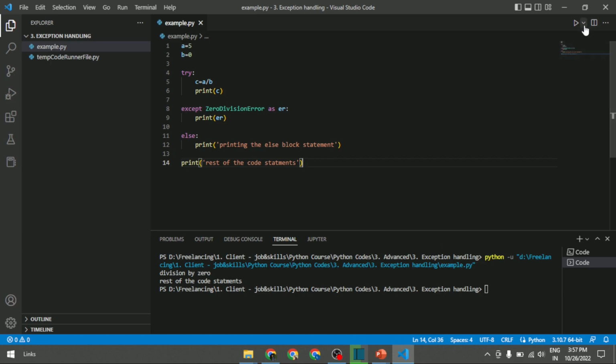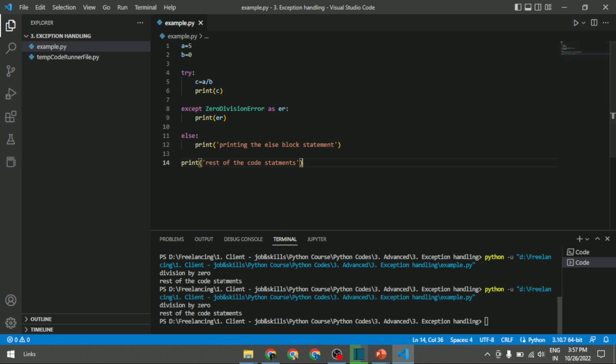printed. If I run this again, you can see this else block is not printing at all, because I am facing an exceptional error in the try block. In the except block it's throwing an error as division by 0, and the rest of the code statement is printing. So the execution process is clear.